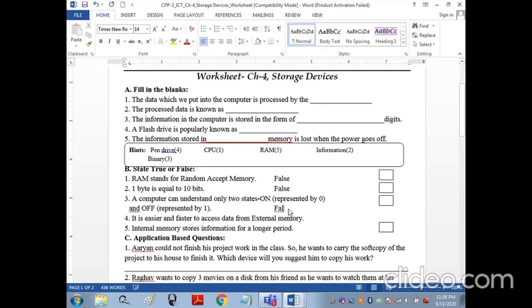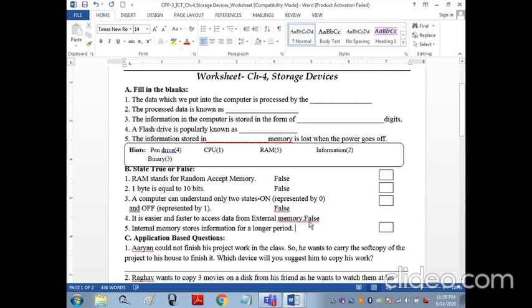Now the fourth. It is easier and faster to access data from external memory. No, this is also false. It is easier to access data from internal memory.